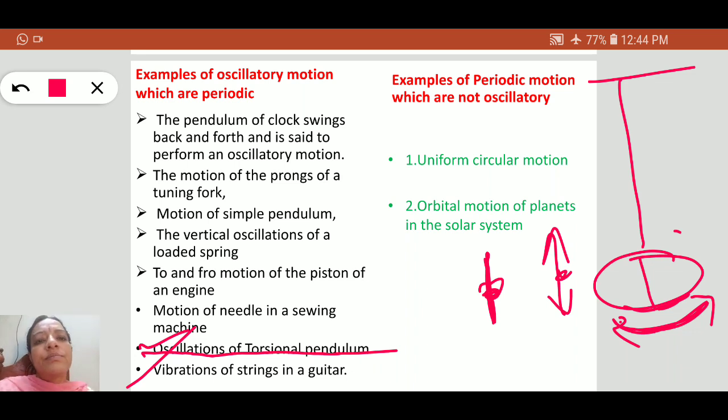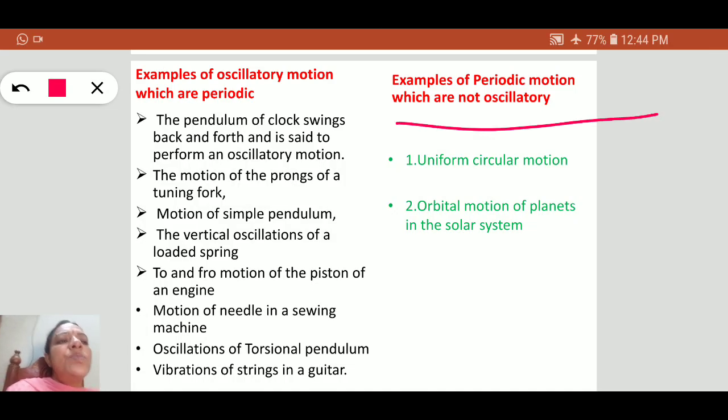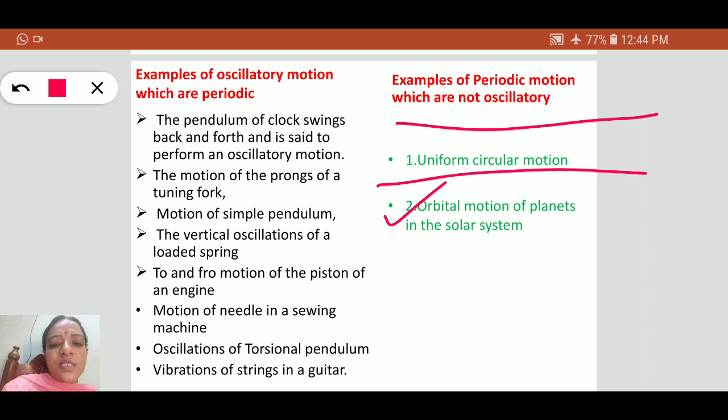Coming to another example, that is the examples of periodic motion which are not oscillatory. That is, as we just told, uniform circular motion, the motion of the earth. It is periodic but it is not an oscillatory motion. Similarly, second example, orbital motion of planets in the solar system.